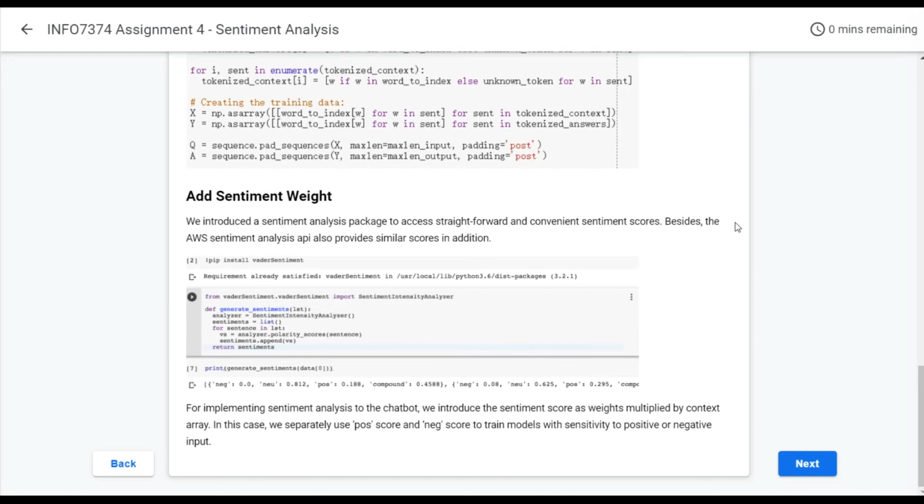Because our target is to build a sentiment analysis chatbot, we need to add sentiment weight. We introduced two sentiment analysis packages. One is AWS Comprehend, and the other is Weather sentiment. For implementing sentiment analysis, we introduced the sentiment score as weights, just multiplied by the context array.